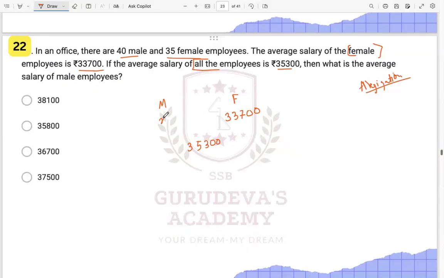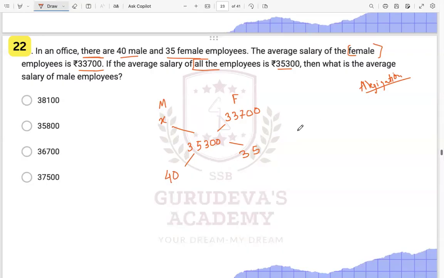Male, let us take it as X over here. And here down we write the quantities: 40 are male and 35 are female. We just cross do this. So this is a smaller quantity and this is larger, so this would be the largest quantity over here.